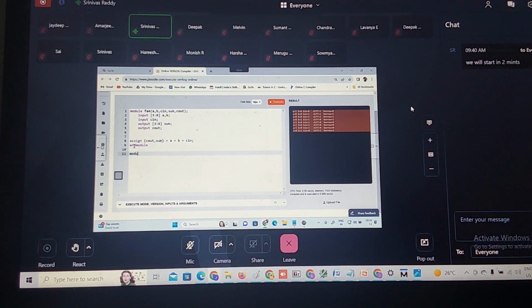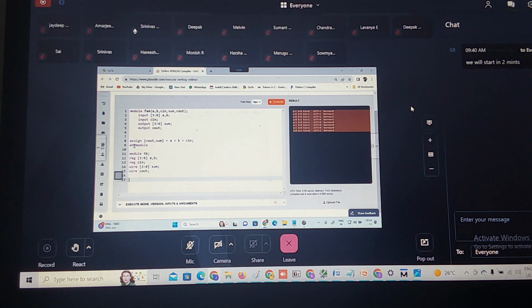Correct. Now I need to write the test bench for this. Module TB. Then what I need to write? reg [3:0] A, B, and reg C. Then wire [3:0] sum. Again wire scalar is what? Cout.